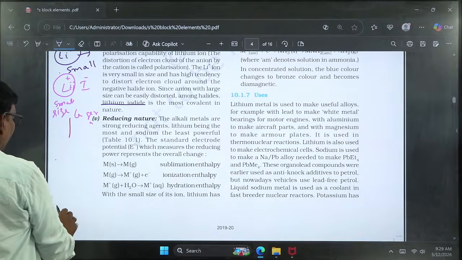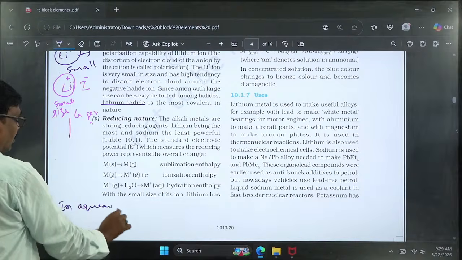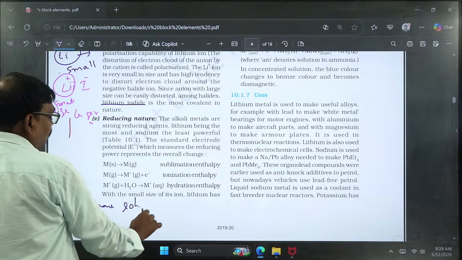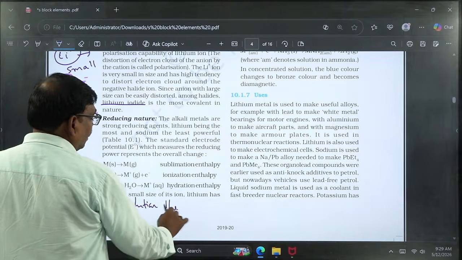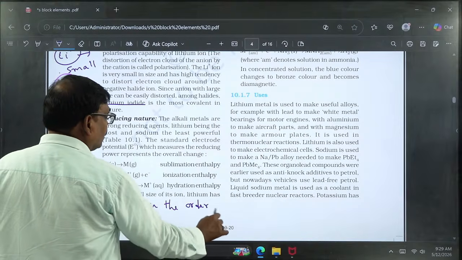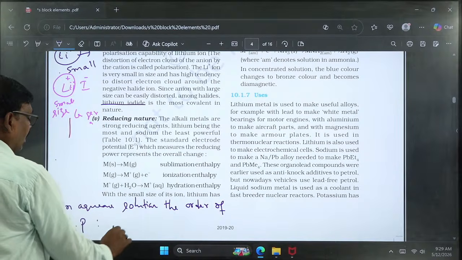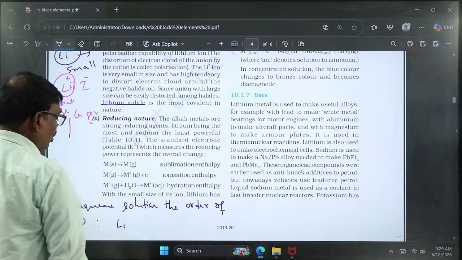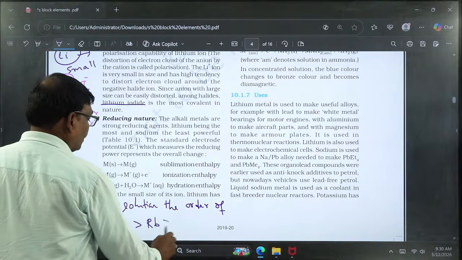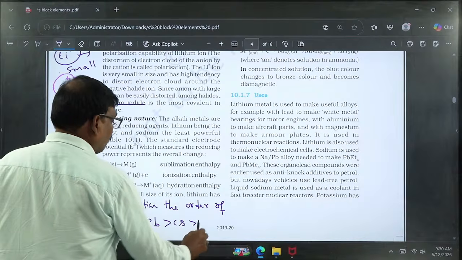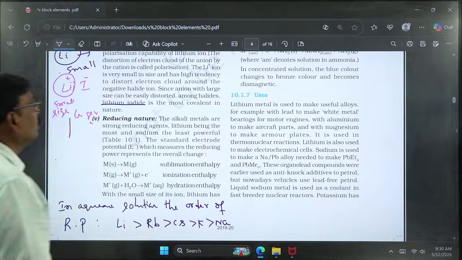That's why in aqueous solution, the order of reducing power can be written as: lithium is the strongest reducing agent, after that rubidium, after that cesium, after that potassium, and the lowest reducing nature is exhibited by sodium.